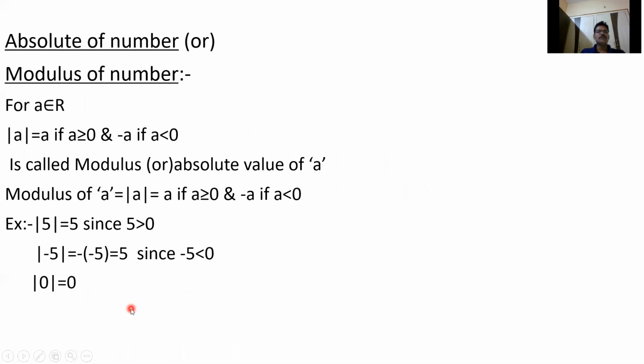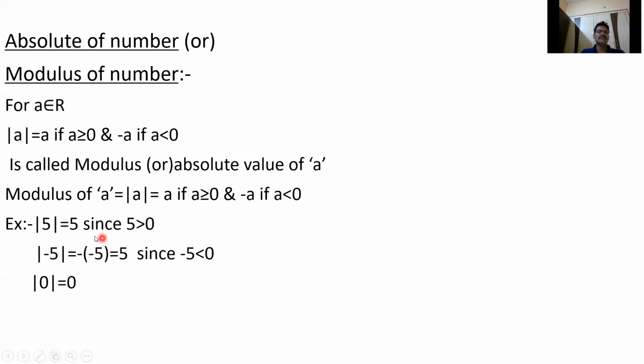So finally, modulus of a number means whether a number is positive or negative, we write only positive. How can we get this? Here mod 5, mod minus 5, we just write 5.